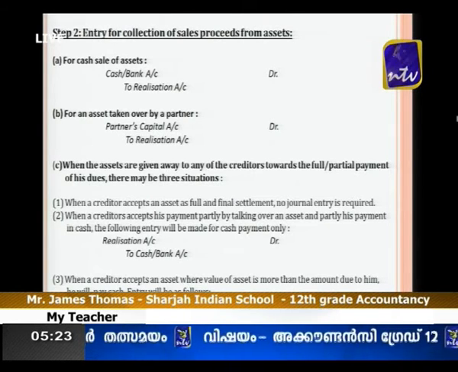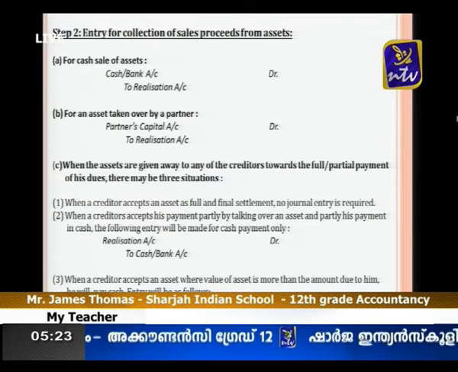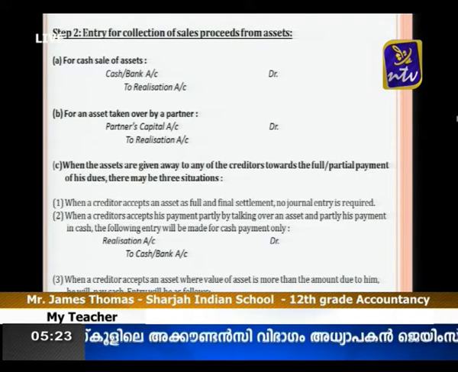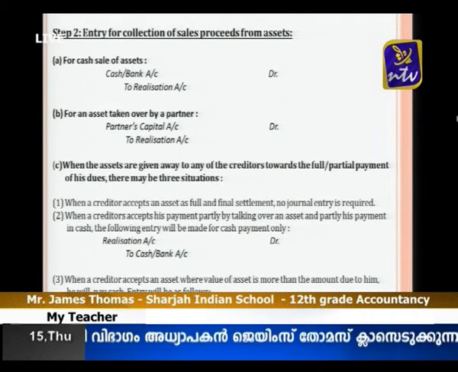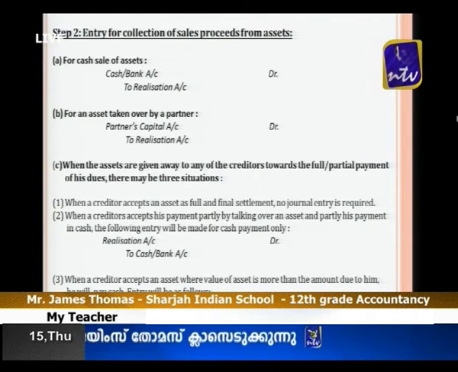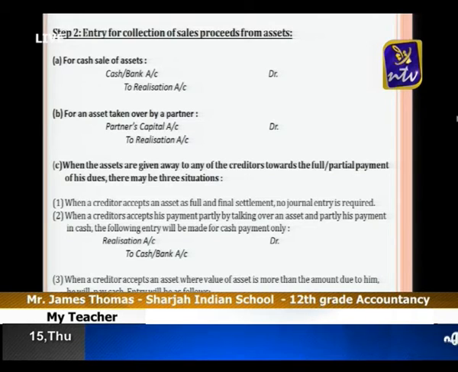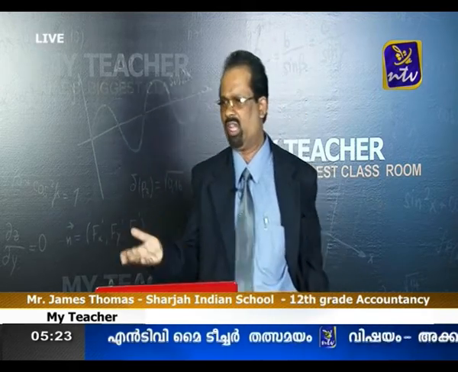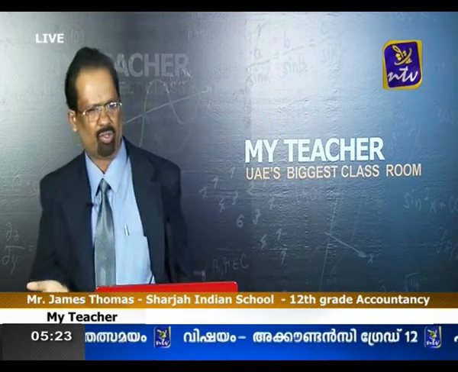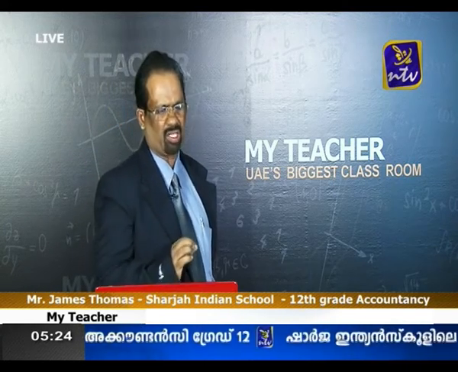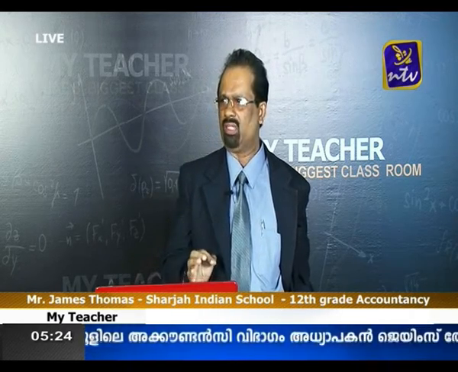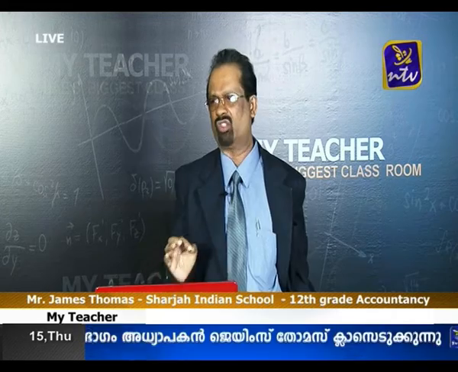Then after getting the money, we use that money for the payment of liabilities. When we are making the payments, the journal entry is realization account debtor to cash account. Then here you can see, the firm is being dissolved, and one of the partners is taking any assets of the firm. So what is the entry? Concerned partner's capital account debtor to realization account.